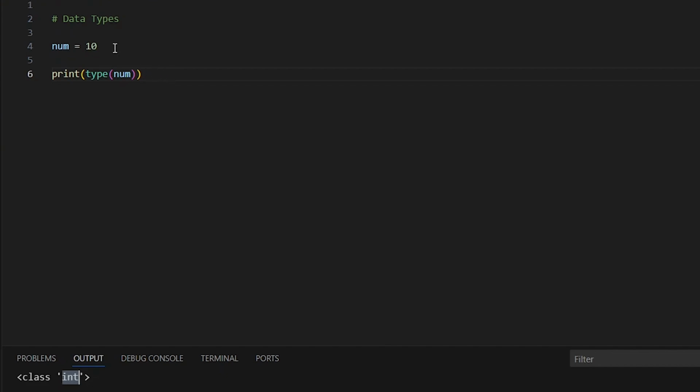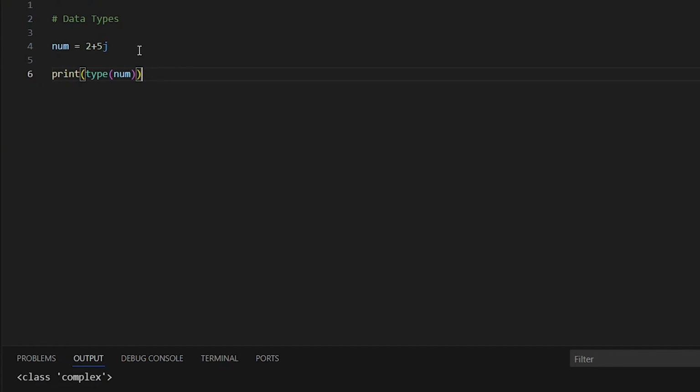And in this case, 10 is an integer. So let's change this to 10.5. Of course, this is a float. And we'll run the program, you can see class float. So this means that this is a float. So let's put a negative sign before the number. We also have float. So let's test this with our complex numbers. So we have 2 plus 5j, which is a complex number. And we'll run it. You can see it is a complex number.